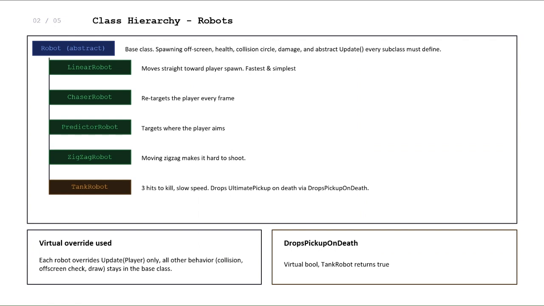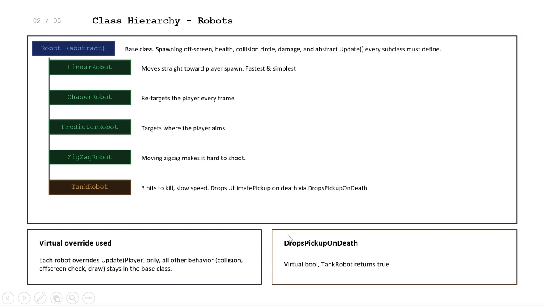And then here is the robot hierarchy. All robots extend an abstract robot base class. And the update method is abstract, meaning every subclass must define it, and it's where the robot movement logic lives. And the player is passed in, so the robot knows where to target, but they never modify the player. And everything else like collisions, health, drawing, spawning off screen stays in the base.